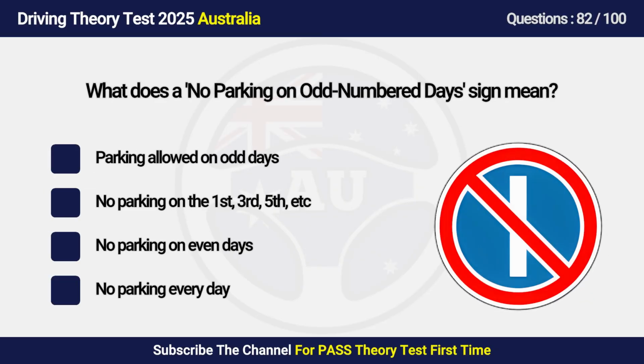Question 82. What does a no parking on days sign mean? A. Parking allowed on odd days. B. No parking on the etc. C. No parking on even days. D. No parking every day.